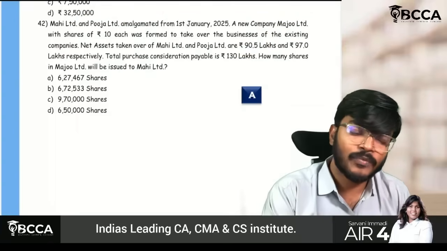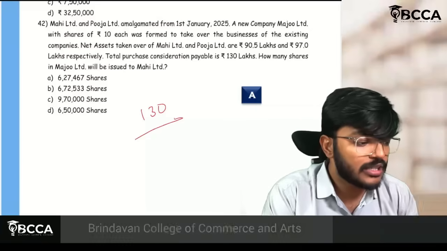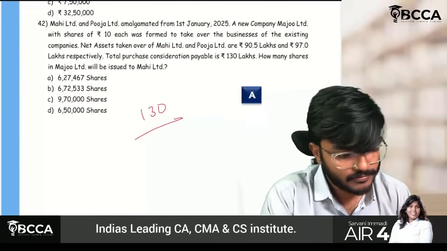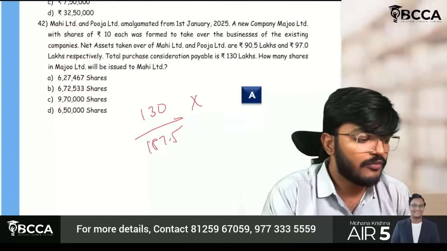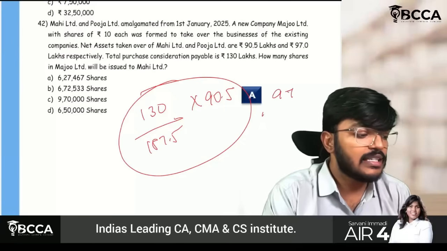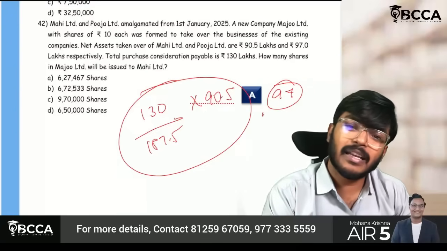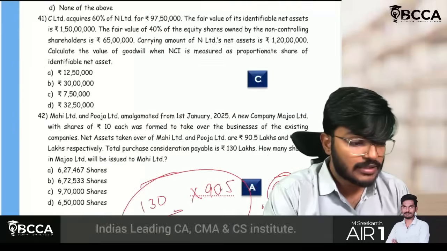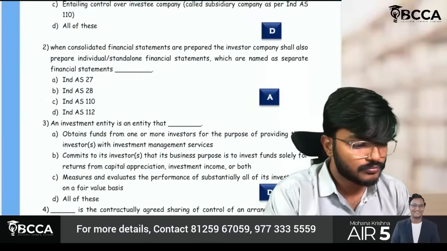This 130 lakh should be apportioned by 90.5 plus 97. So total is this, and if I calculate with 90.5, I will get the figure for Mahi, and with 97, I will get the figure for Pooja. That's it. Basic question. Try this, the answer will come like this. Okay, so business combination is done. Very easily we can do.